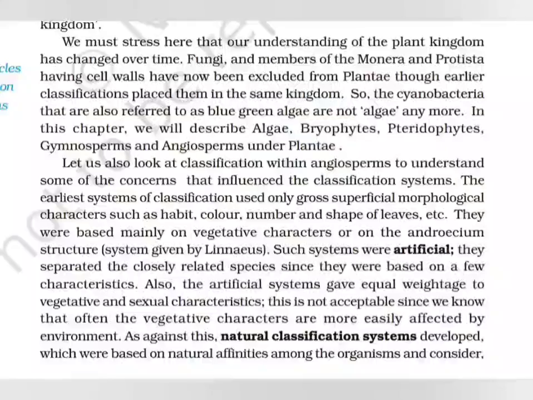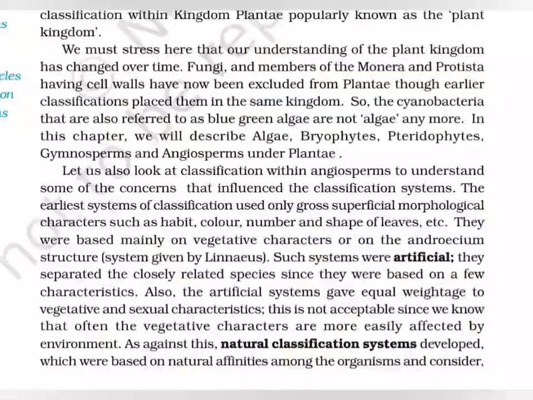He basically focused on the gross superficial vegetative characters such as habit, leaf structure, leaf size, and the stamen characters, stamen modifications. But second was the natural system of classification, where it was more